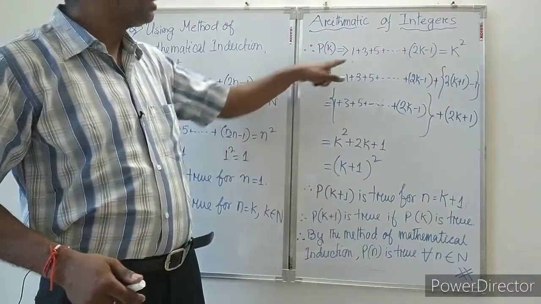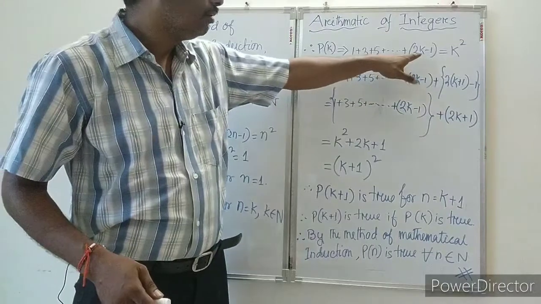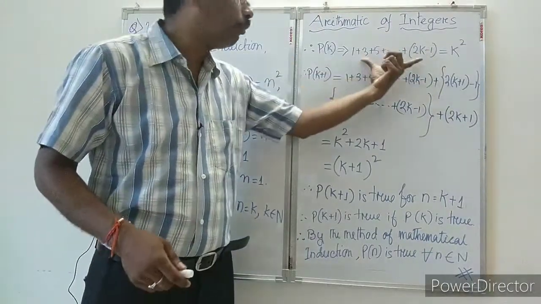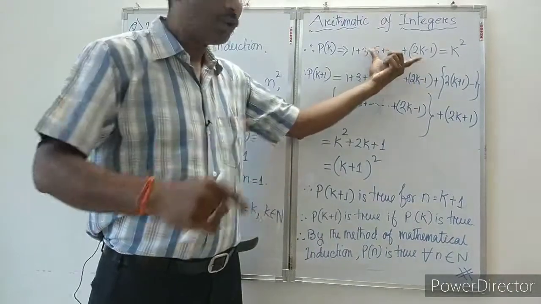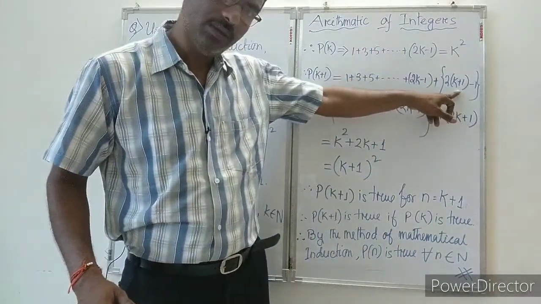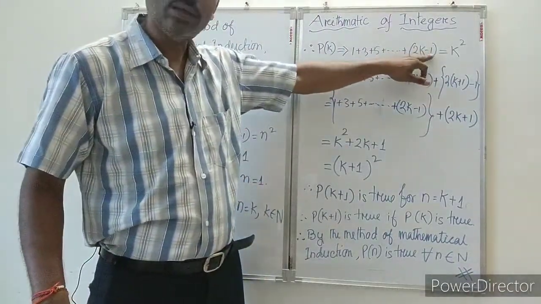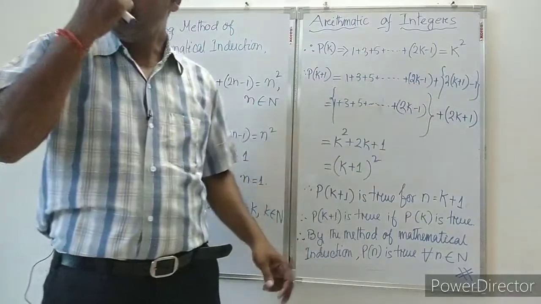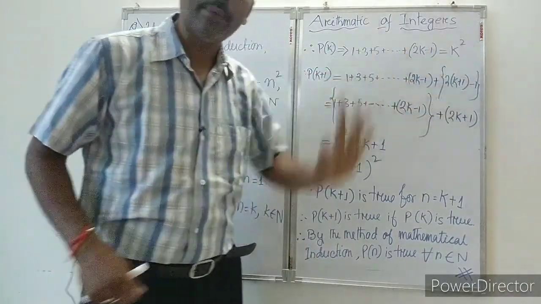So P of k plus 1 will be 1 plus 3 plus 5 dot dot in this way, 2k minus 1. This is up to Pk. Now P of k plus 1 means its next term. So what will be its next term? In place of k we will put k plus 1. See, 2k minus 1 is the last term. Now it will become 2 into k plus 1, then minus 1.